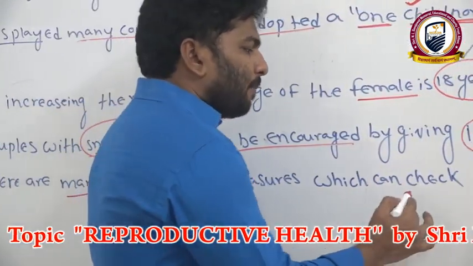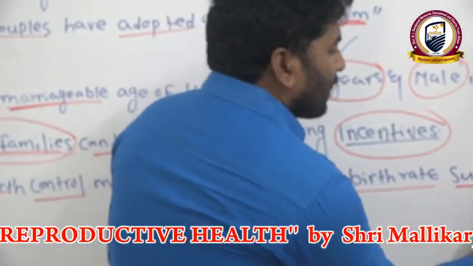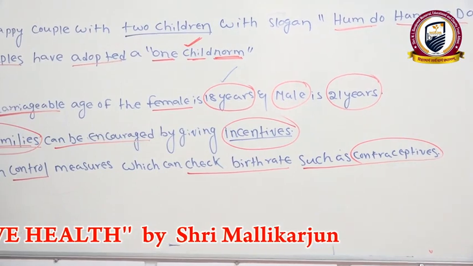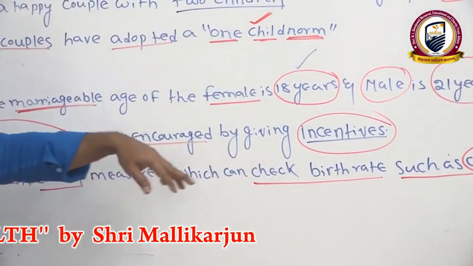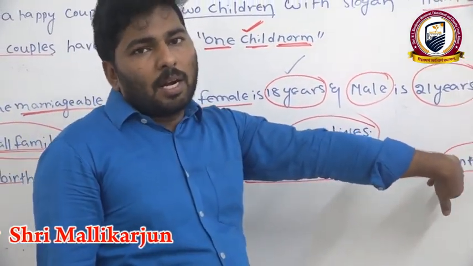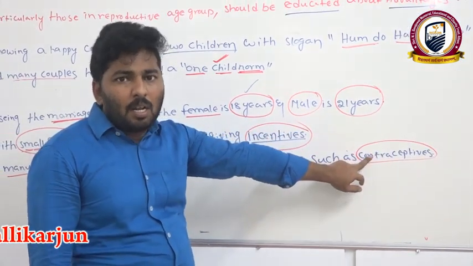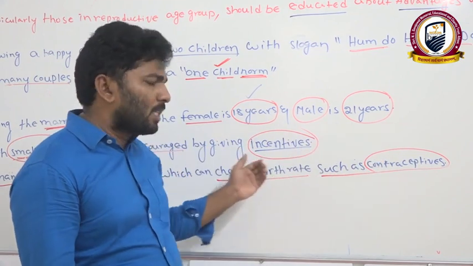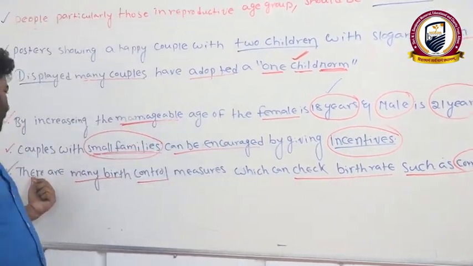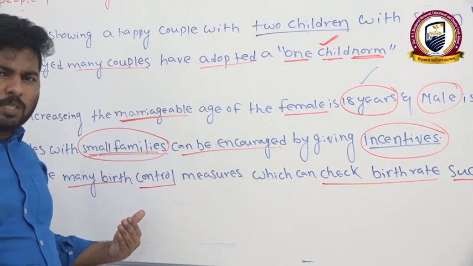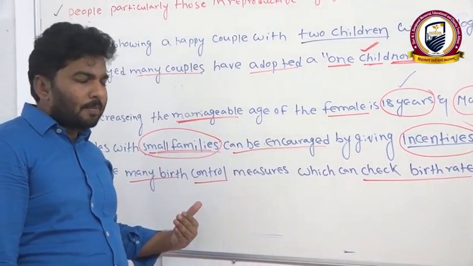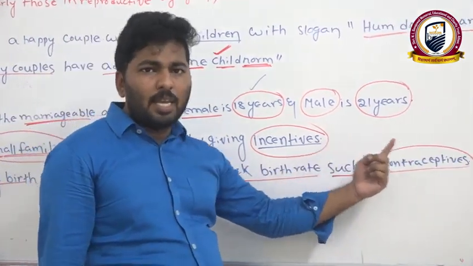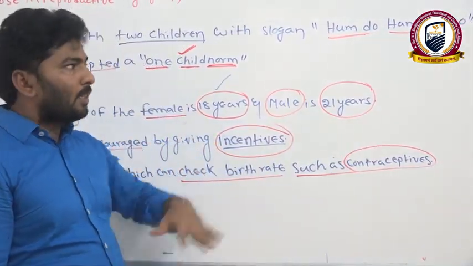Now we'll move to the last point: there are many birth control measures which can check the birth rate, such as contraceptives. We'll discuss these clearly in the next class. What are contraceptives? How many types are there? What are the merits and demerits of contraceptives? Just see here, there are many birth control measures given by the government and available in society to check the birth rate, such as contraceptives. Clear?